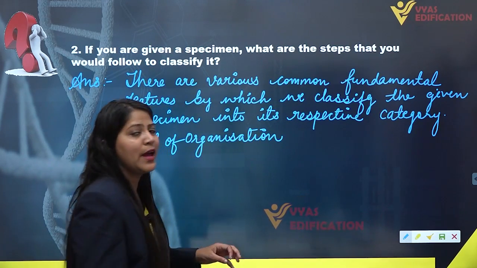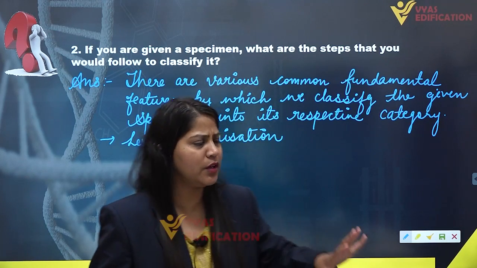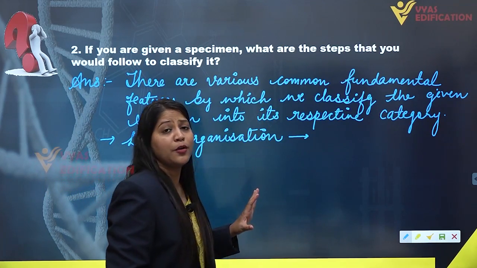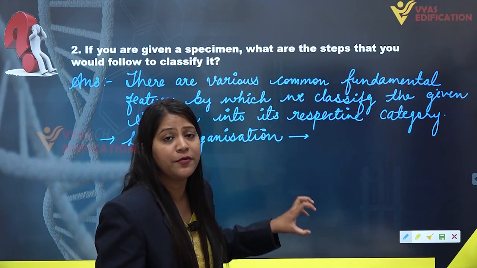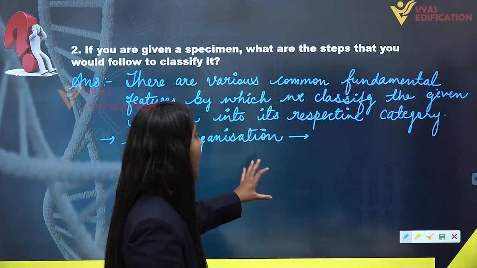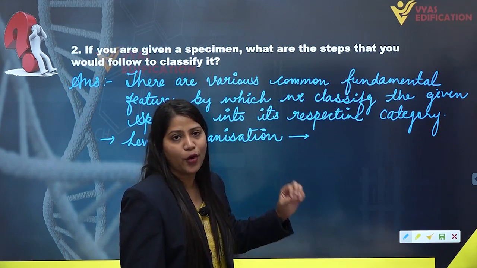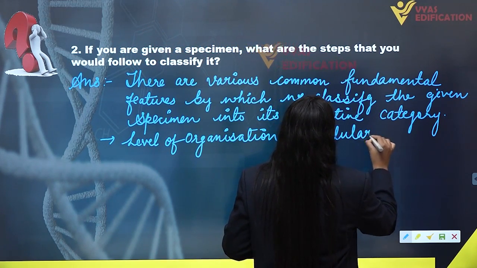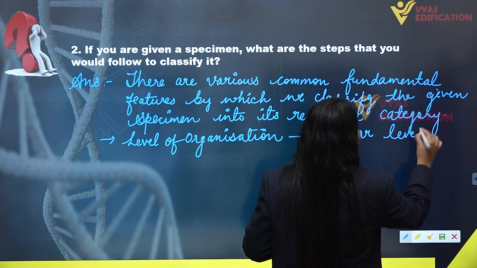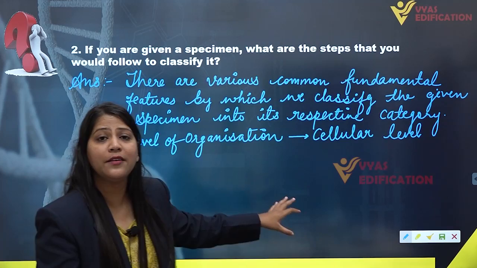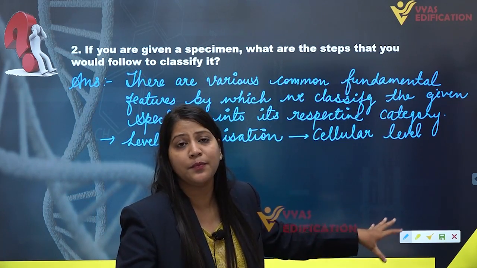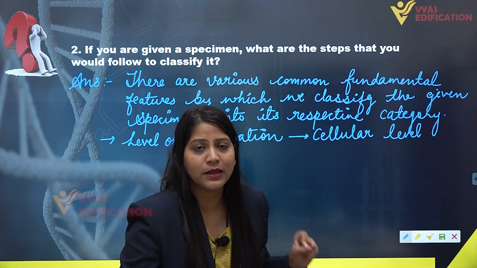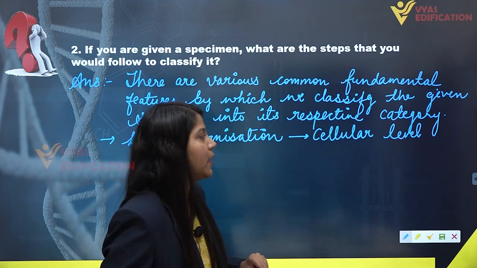Now, we know that we have two types of level of organization, or three maybe. If we talk about the level of organization, the first phylum of animal kingdom, that is Porifera, including all the sponges, are exhibiting cellular level of organization. So first we have cellular level of organization, which is found in the most primitive animals of the animal kingdom, that is sponges, which belong to the very first phylum of animal kingdom, that is phylum Porifera.